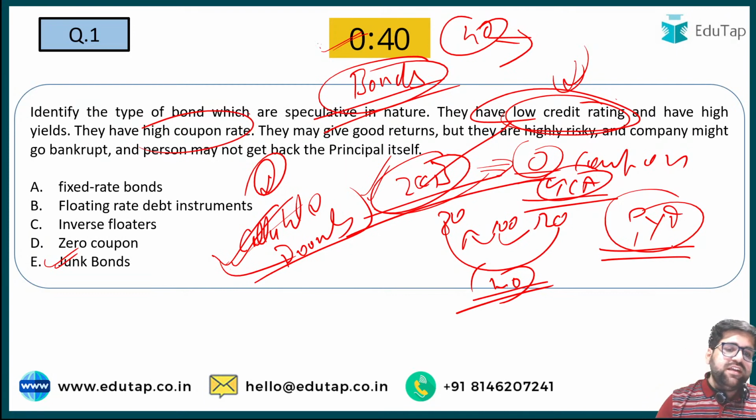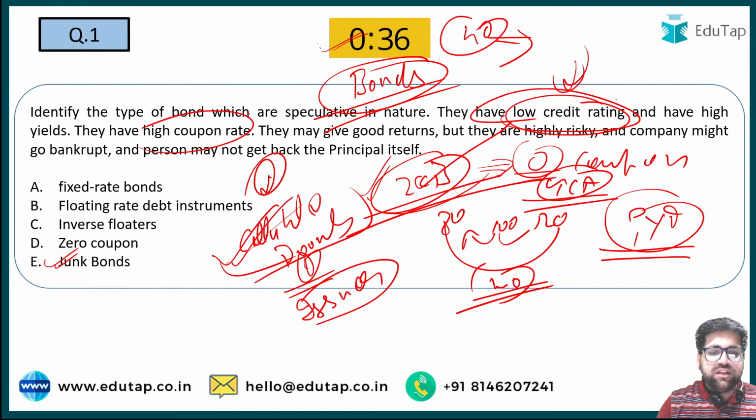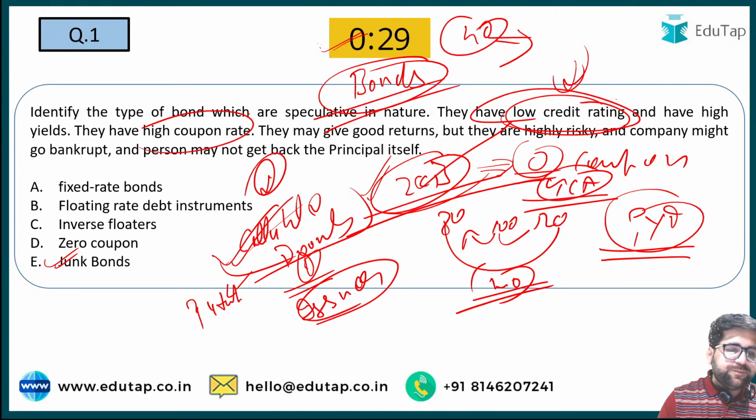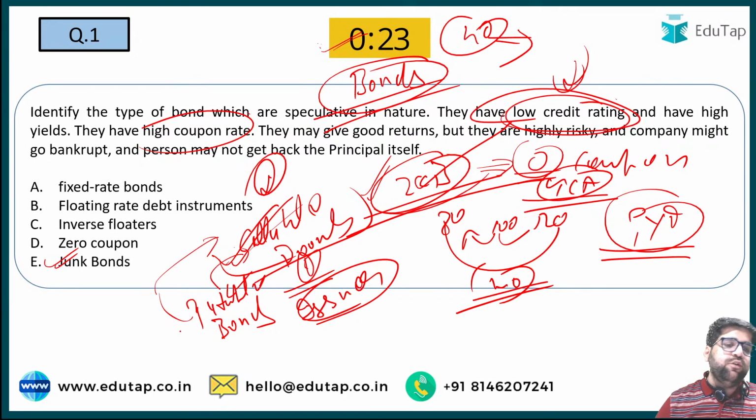So callable bonds are a special class of bonds in which the issuer, or the company who is issuing the bonds, has the power to call the bonds back to the company. In the same way, there are also puttable bonds. Puttable bonds are the opposite of callable bonds. Under puttable bonds, the investor has the power to sell the bonds back to the company. So please notice all these different types of bond.